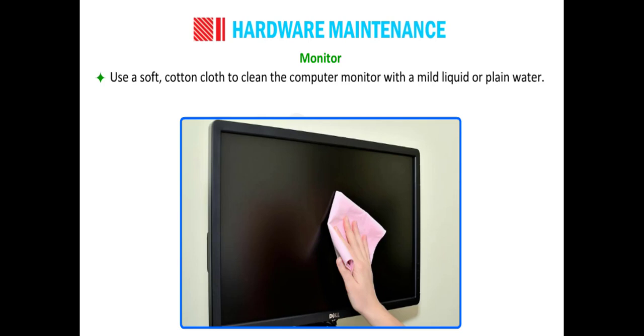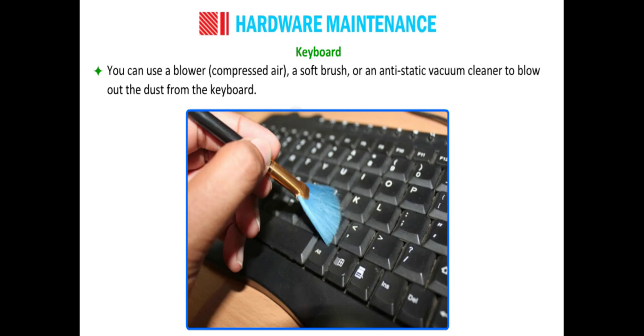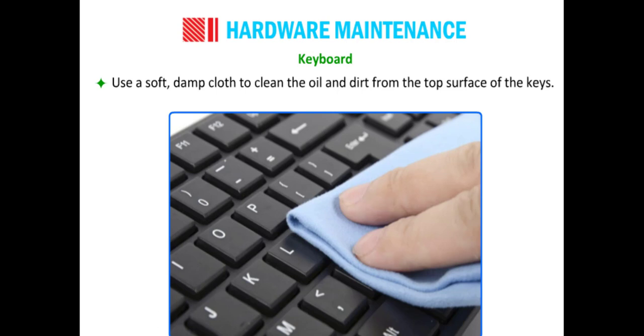Monitor. Use a soft cotton cloth to clean the computer monitor with a mild liquid or plain water. Do not spray the liquid directly on the computer screen. Keyboard. You can use a blower, a soft brush, or an antiseptic vacuum cleaner to blow out the dust from the keyboard. Use a soft cloth to clean the oil and dirt from the top surface of the keys. Because of daily use of the keyboard and the mouse, germs can enter in it.